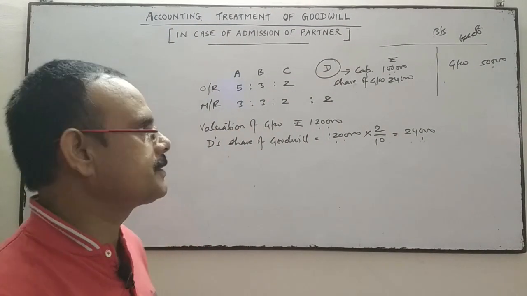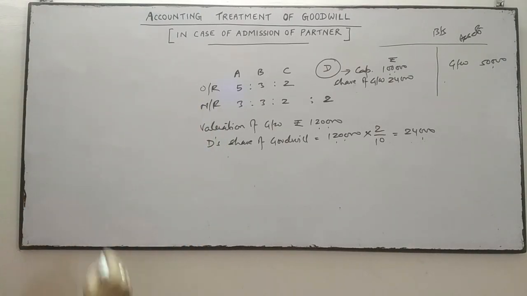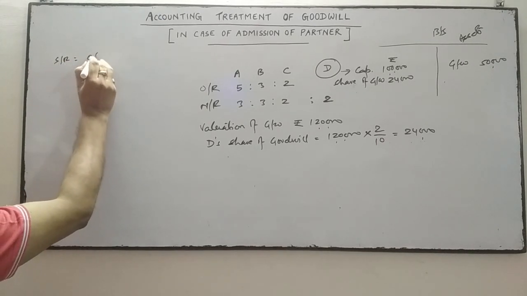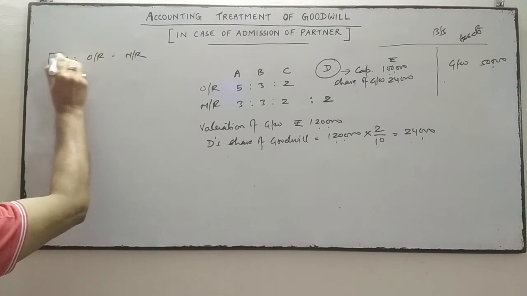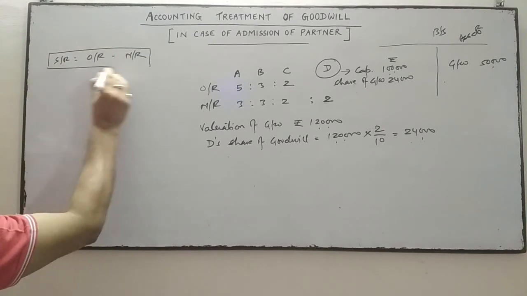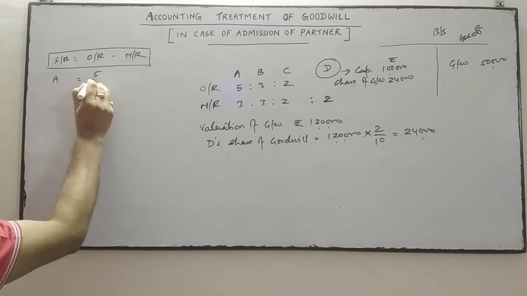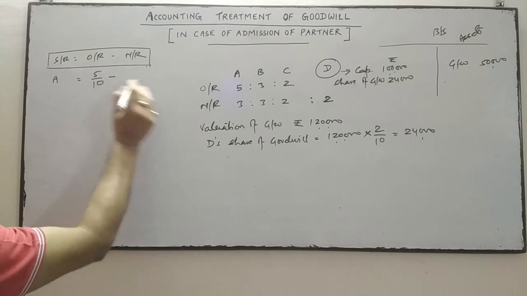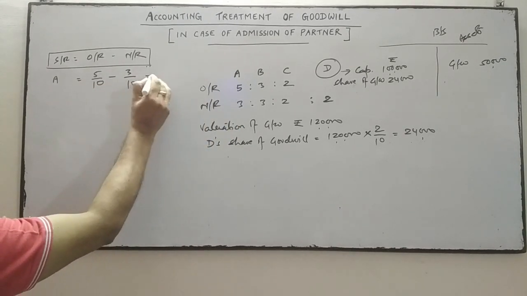So what we do first, we will find out the sacrificing ratio. We know that the old ratio minus new ratio is the sacrificing ratio. Now we will calculate it. A's old ratio is 5/10 and new ratio is 3/10, so 2/10.